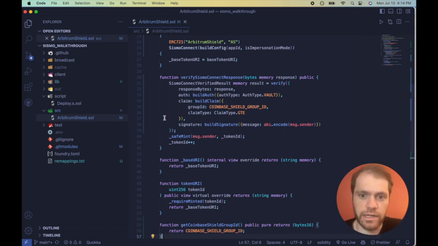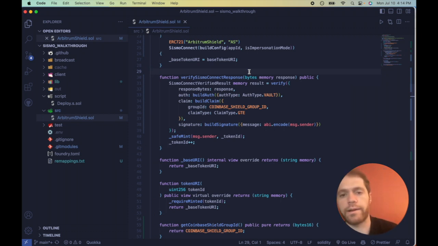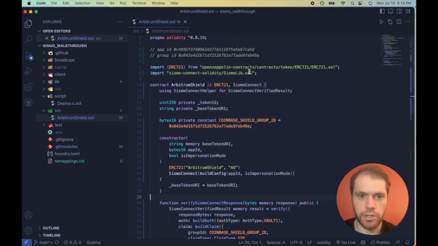And lastly, this signature is just used to prevent somebody from front running us, because that would be bad and would make me sad. That's all that needs to go into the verify function in order for it to check the ZK proof. And if you just entered in random bytes like 0x69123, then it would revert and you would not be able to mint. And that's it. Our smart contract's good to go.